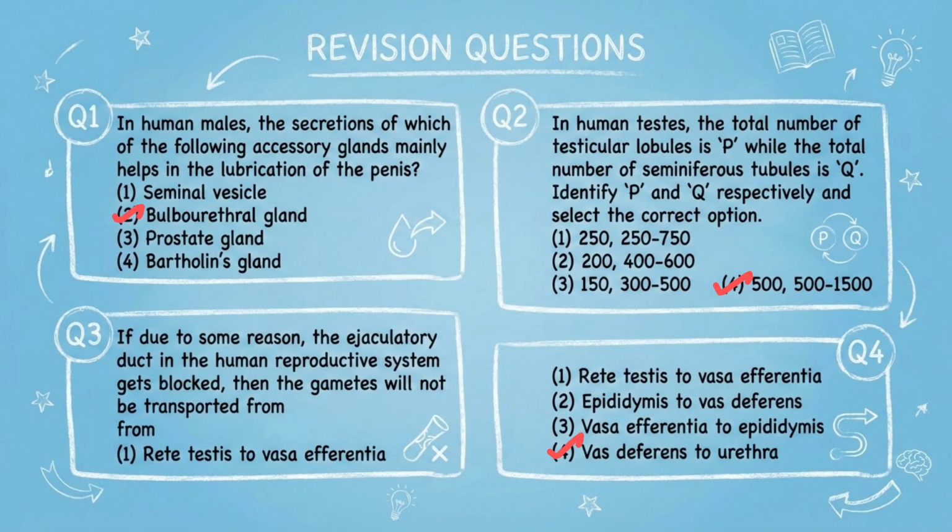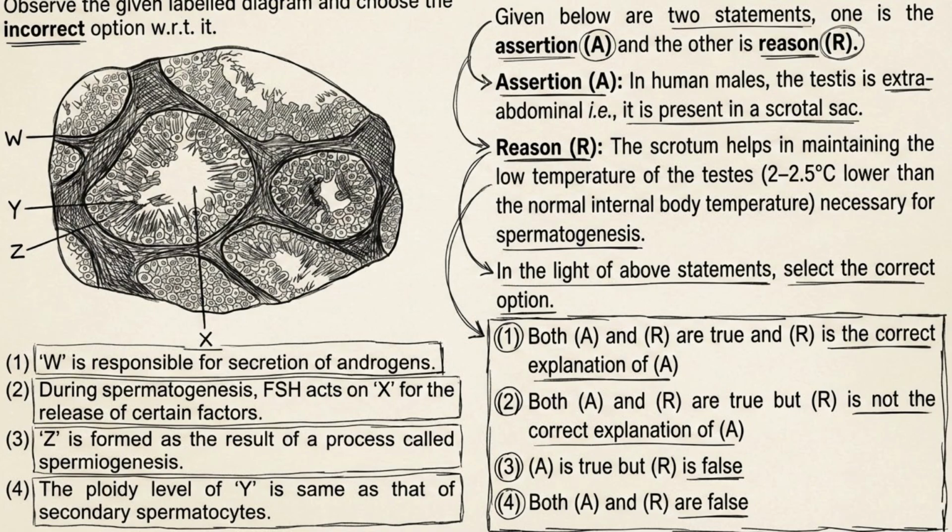Yes. Lubrication of penis, that is that. Yes, you can see. In human males, the testis is extra abdominal, means it is present outside the body in a scrotal sac. The scrotum helps in maintaining the low temperature of the testis necessary for spermatogenesis. This is a very easy question. Can you answer?